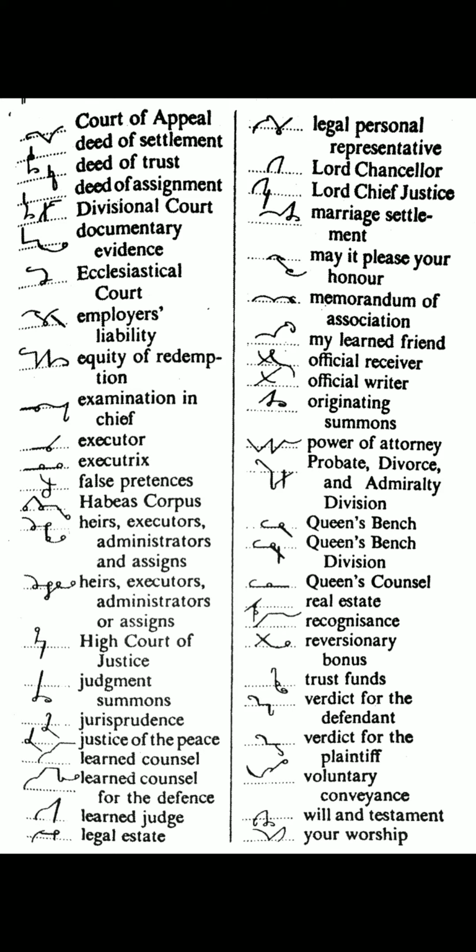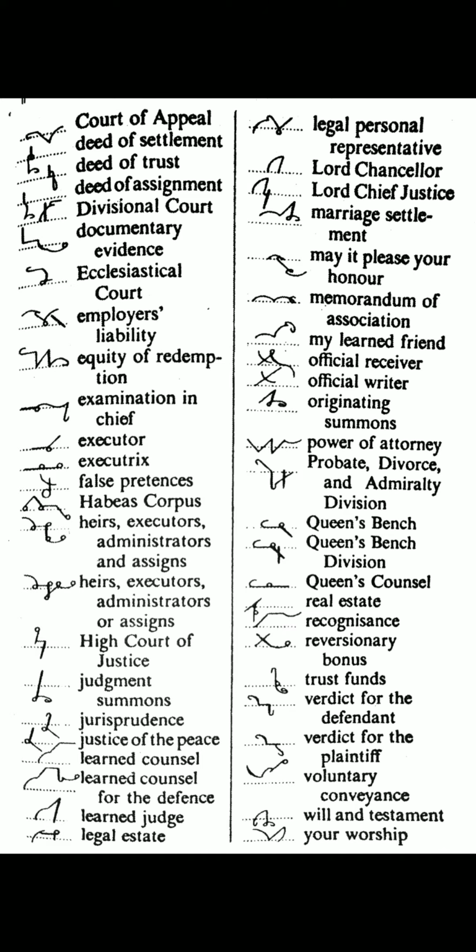Same outline as in the one above. Heirs: a downward R on the line, S circle for heirs. K with S circle for executors. For administrators, the same D with S circle for administrators. And for assigns, we add upward R and S circle, N stroke with S circle for assigns.